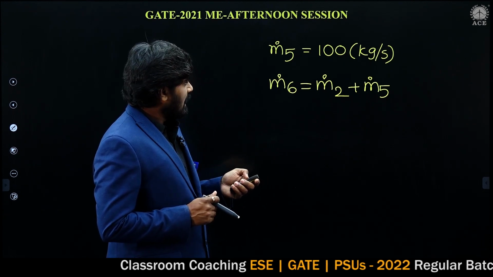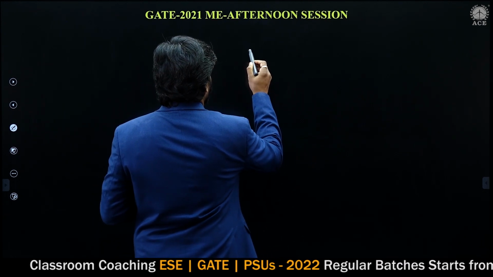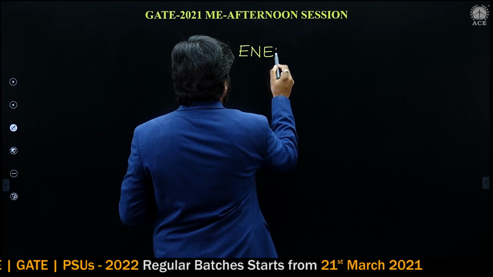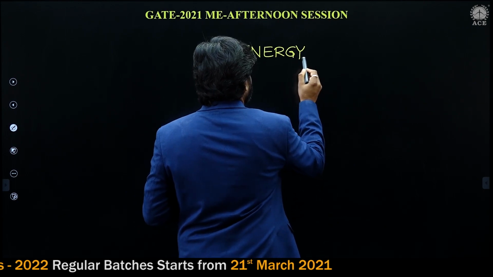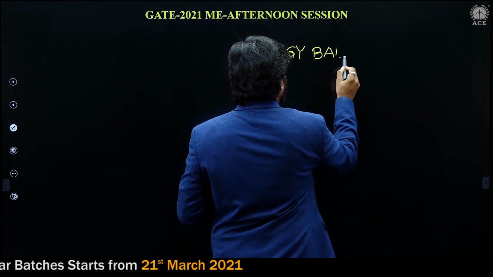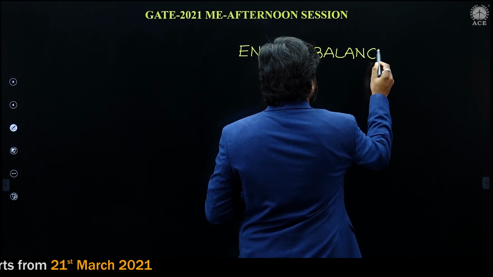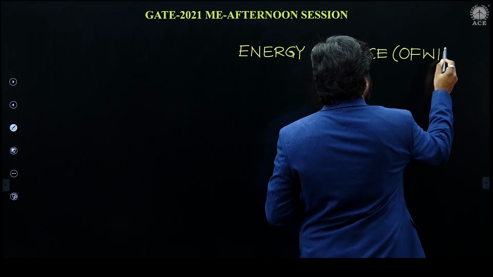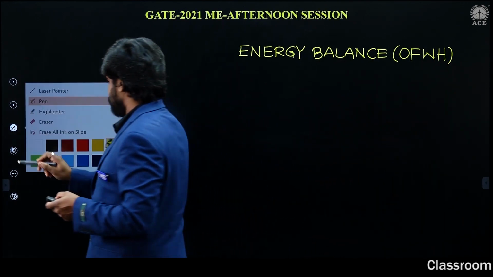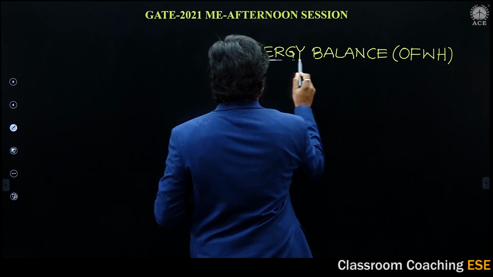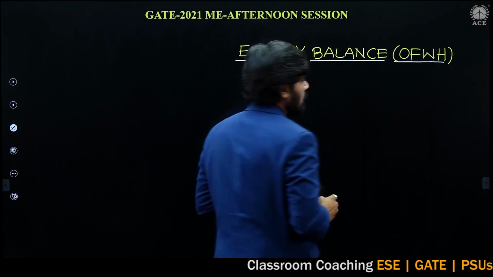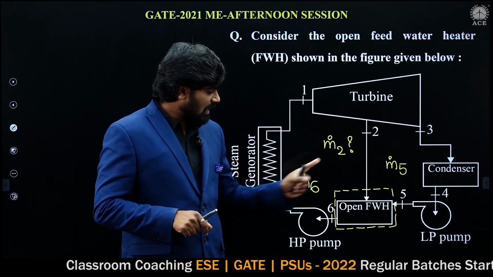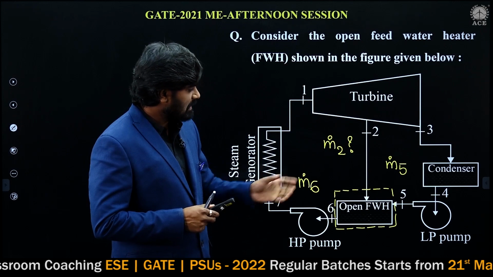Now, writing the energy balance at the open feed water heater. If you write the energy balance equation at the open feed water heater, you will get the mass flow rate at section 2.